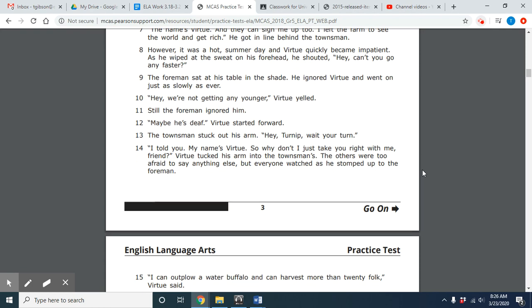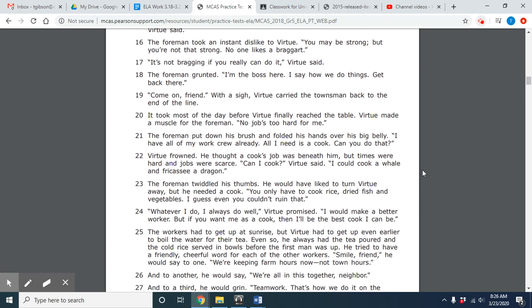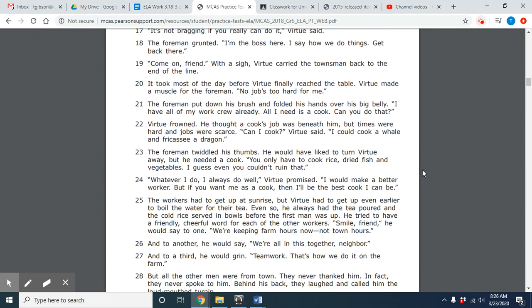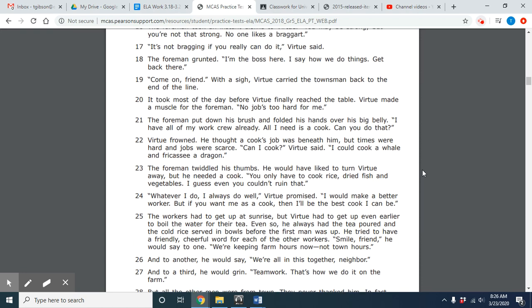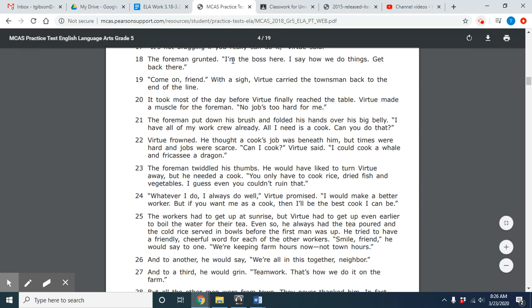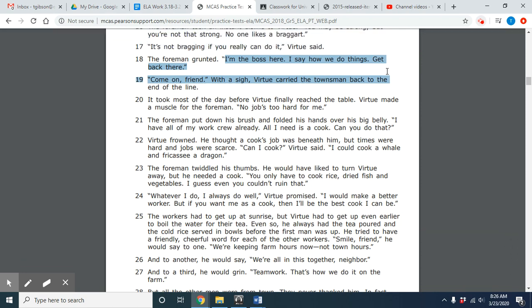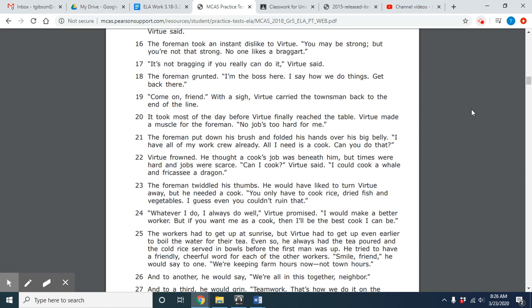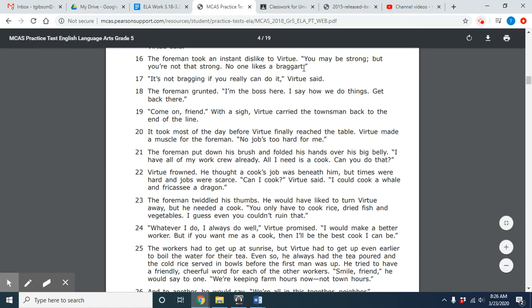Okay, so we're going to scroll down a little bit and we're going to get into the conflict. So understand, he is in a new town around new people, and he is not getting the usual respect that he thinks he should be getting. So he is not getting along with people. He's not getting along with the foreman. As it says right here, "I'm the boss here. I say how we do things, and get back there." So the foreman right here is already stating that he does not like him. He doesn't like that Virtue is a braggart. So that's what he's calling him.